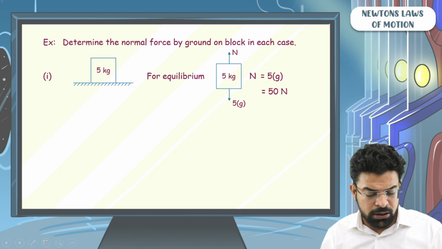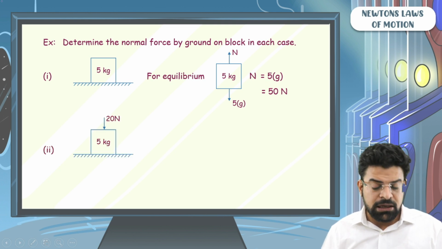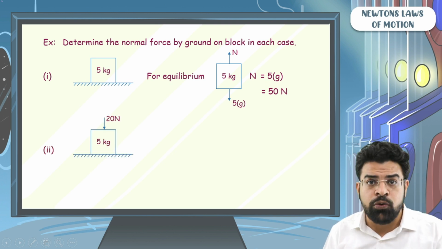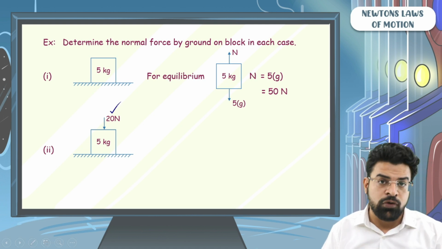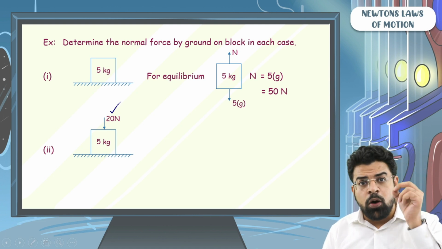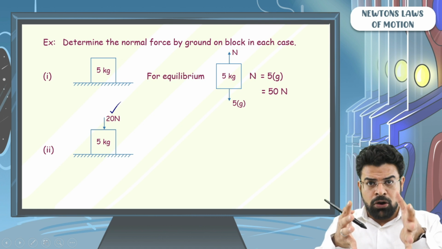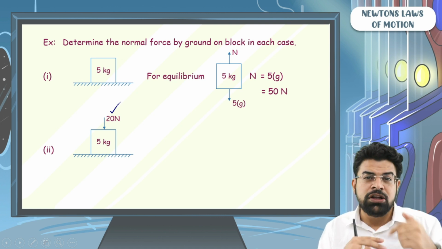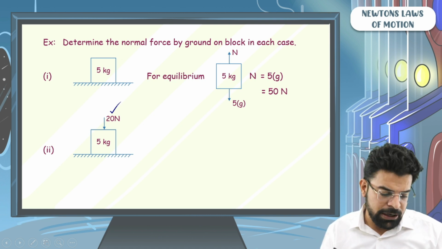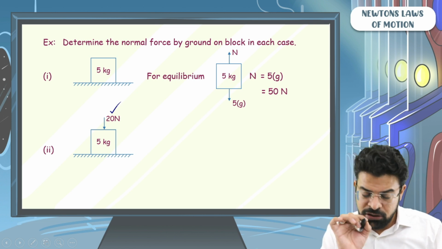Simple. Next case. Let's say now we have placed an additional force in the downward direction of 20 Newton. It should be obvious to you if you have a block and you are now pressing it from top, the normal will increase, right? But let's write the equation to understand it.